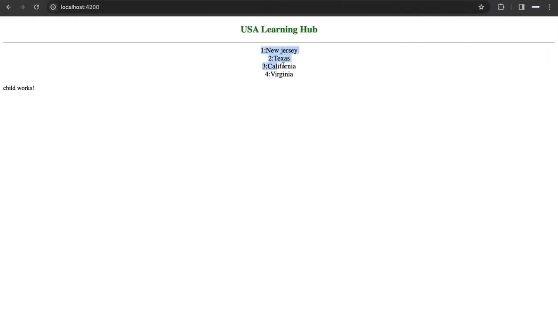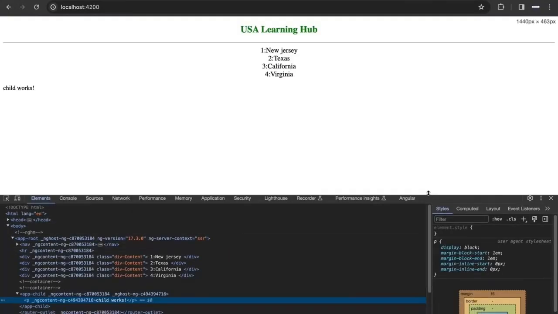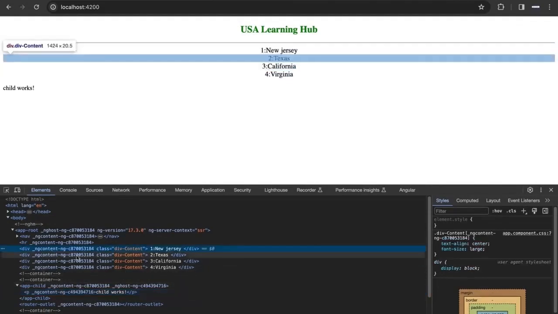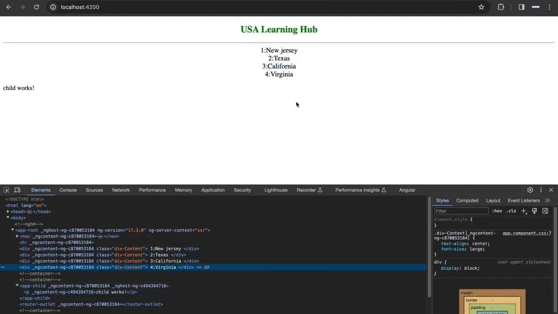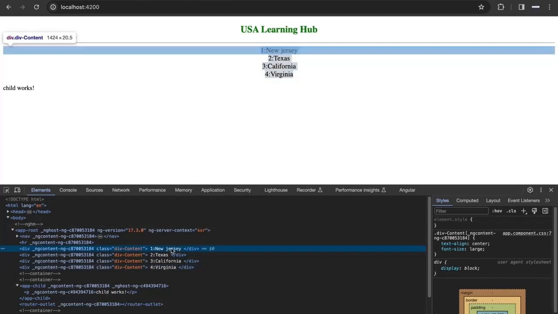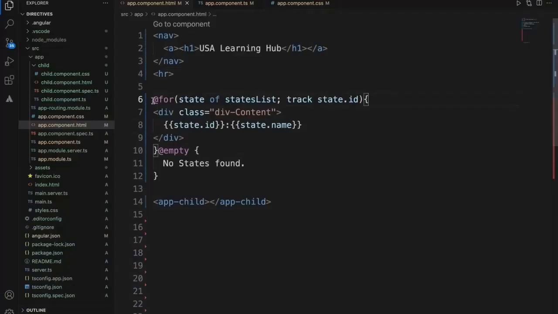So now these 4 are rendered onto the UI, onto the DOM, and it is manipulating it. This is the structural directive, which will manipulate the DOM, updating or removing it. In this case, we are adding these records to the DOM using ngFor, which is a structural directive. This is a special type of directive. It is iterating and adding the records to the DOM. That means it is manipulating the DOM, and it is one more type of directive, the structural one.